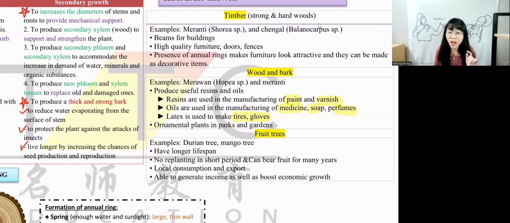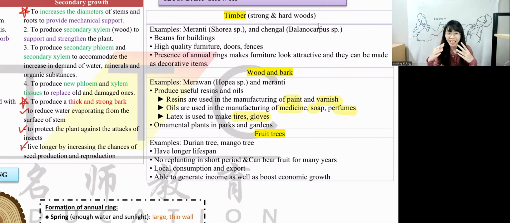Fruit trees, Malaysia got a lot of fruit trees. We have durian tree, mango tree, rambutan tree. All of these trees can be exported. When you can export, it means that we can earn money, either for local consumption or we can export. Mango, okay, the mango is not the most expensive one. The most expensive one is actually durian.